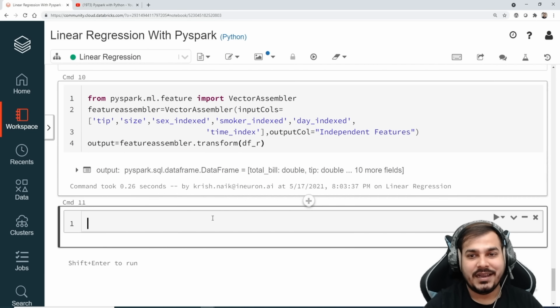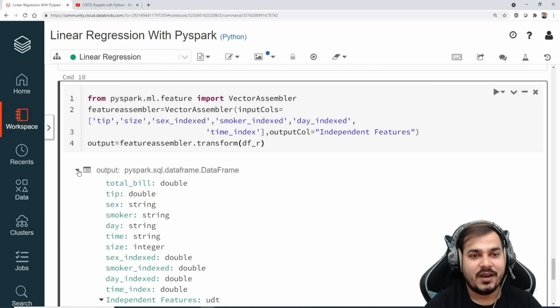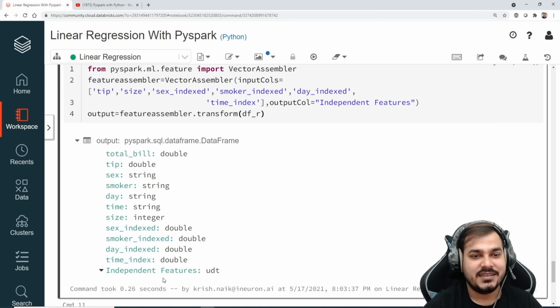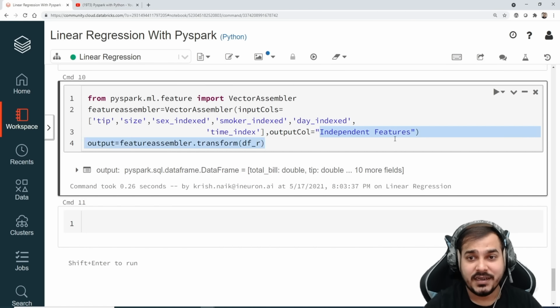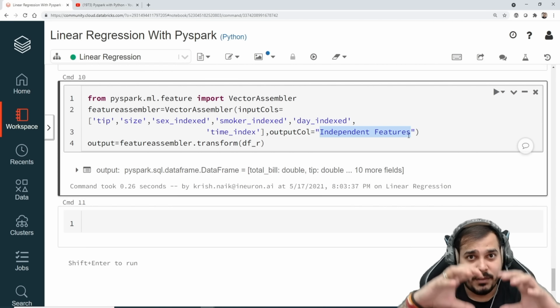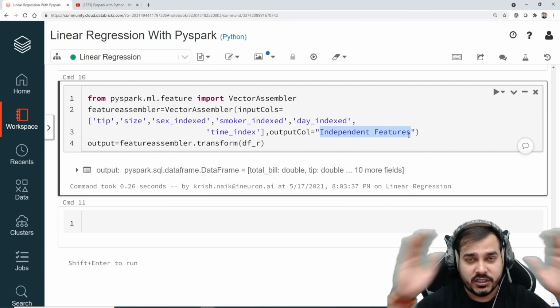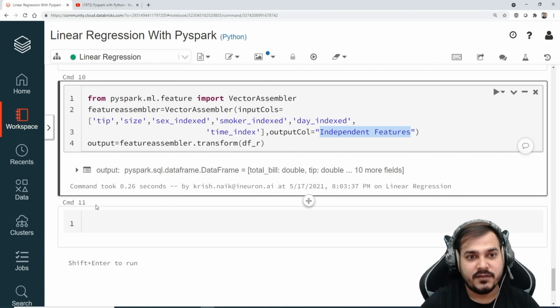Now here it has got executed. Here you can see the entire output, all these things are created. These are my independent features. Now why we need to create these independent features, that is the specification that is given in PySpark. Always remember, we need to create a group of features in probably a list. All these independent features will be done together.